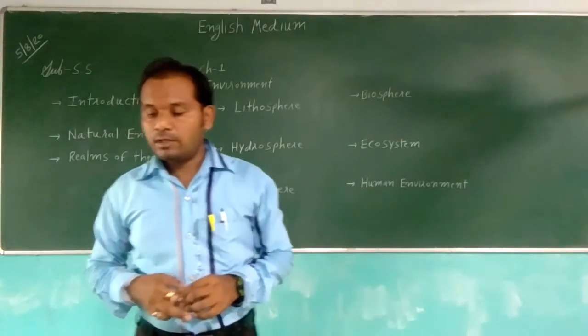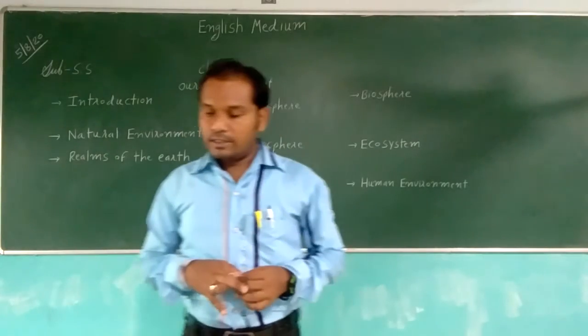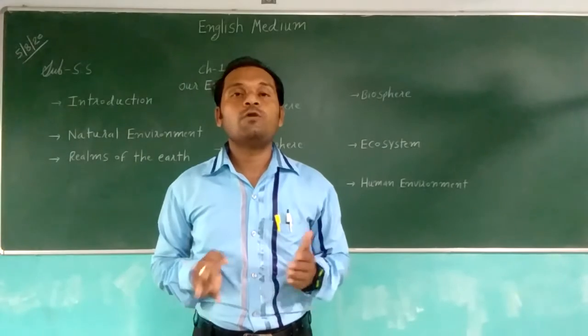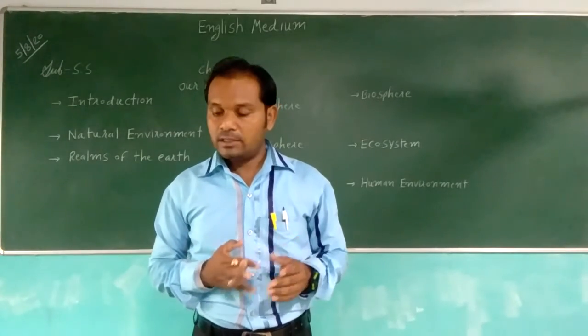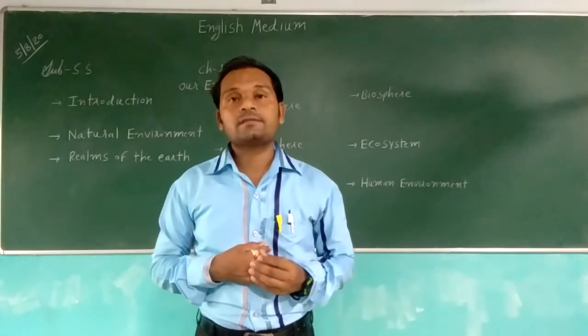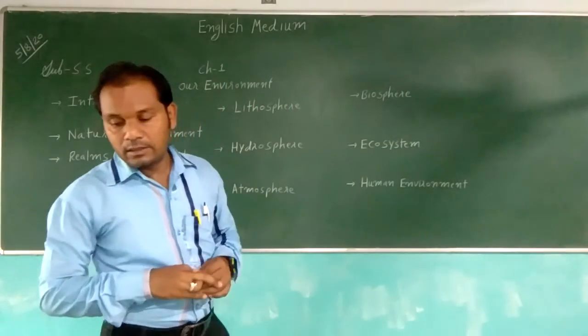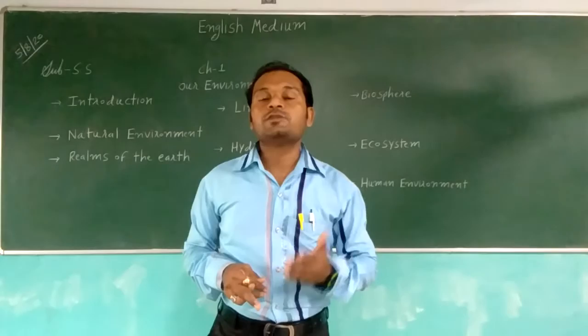The biosphere consists of living beings, ranging from microorganisms and all the smallest living things present in this sphere. There are two major elements of the biosphere: the producers and consumers.